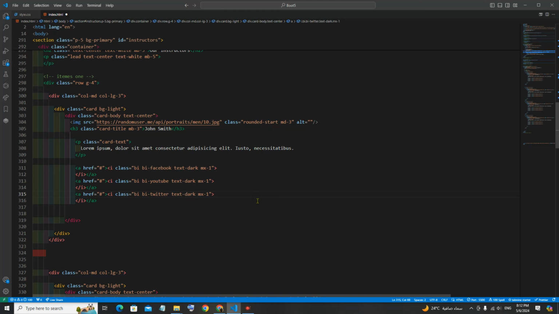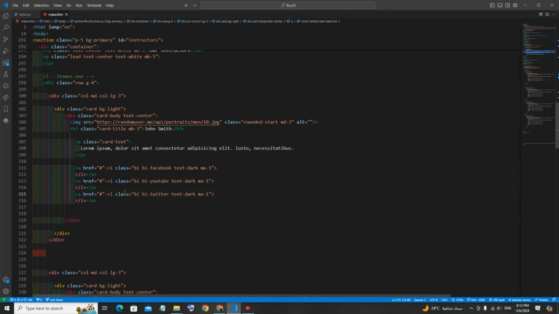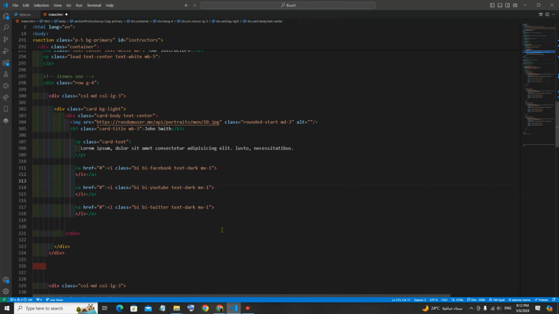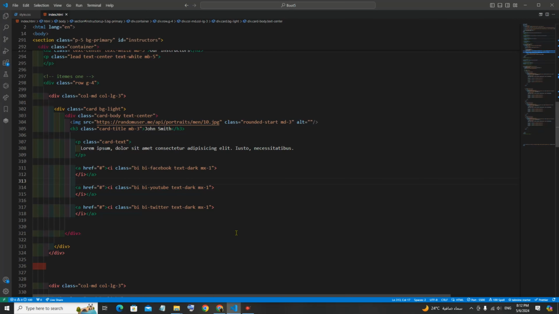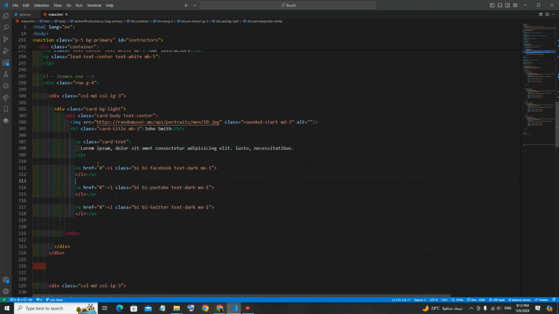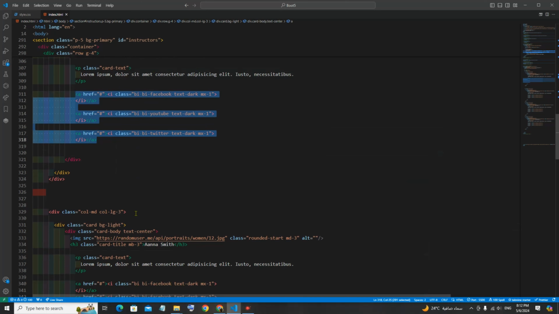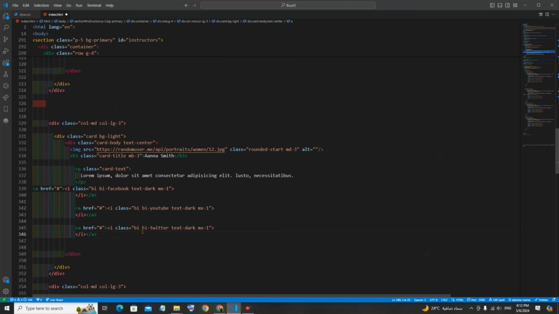Let's save. Then we can copy them. All right, that sounds good. Let's save. Okay, got that. So right now, all I need to do is just copy them and paste them on the others. Right, paste.